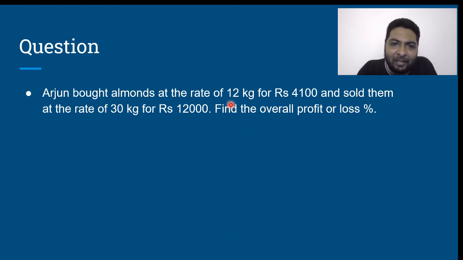See, 12 kilos is there, 30 kilos is there. I need to consider the cost price of the same amount of almonds bought and the same amount of almonds sold. So, let me consider the LCM of 12 and 30, which is 60, right? 12 how many times is 60? 5 times. So, 4,100 5 times will be nothing but 20,500. 30 kilos, how many times makes it 60? 2 times. 12,000 2 times is how much? 24,000. So, I am considering cost price of 60 kilos as 20,500 and selling price of 60 kilos as 24,000.